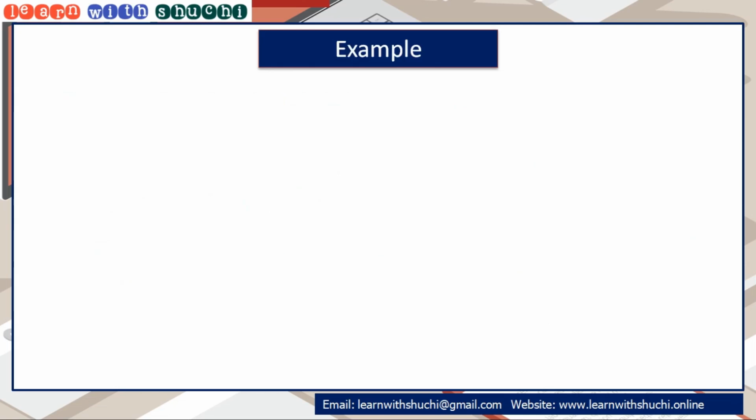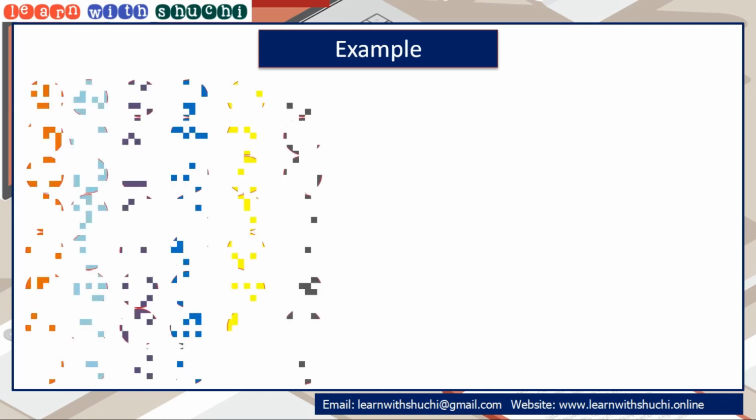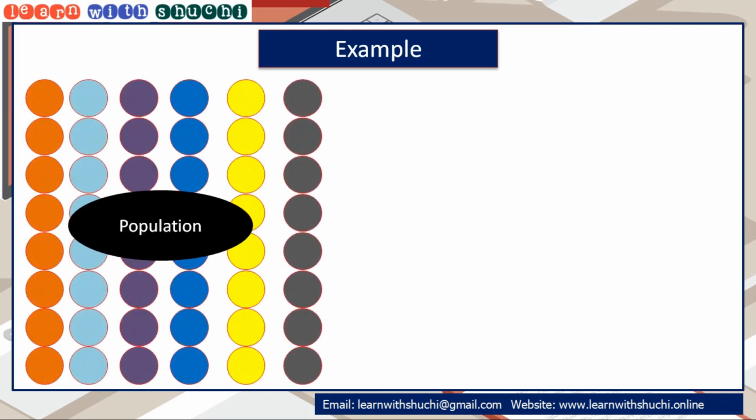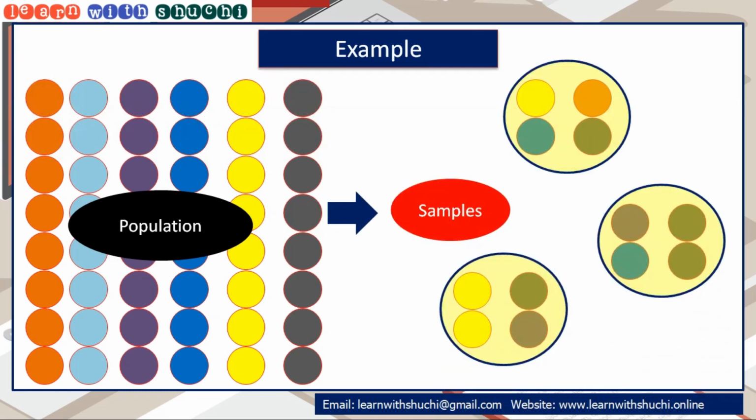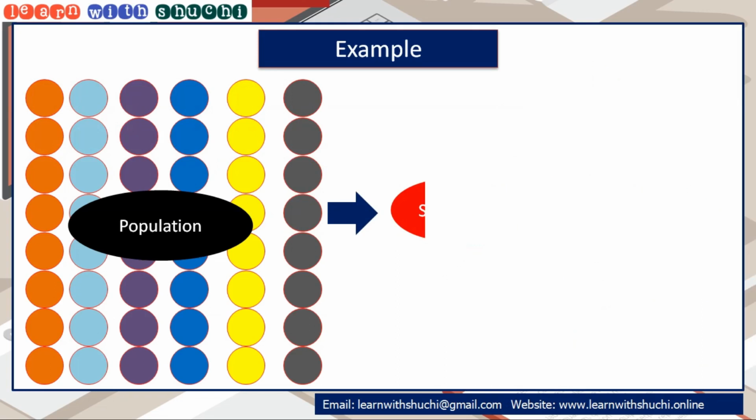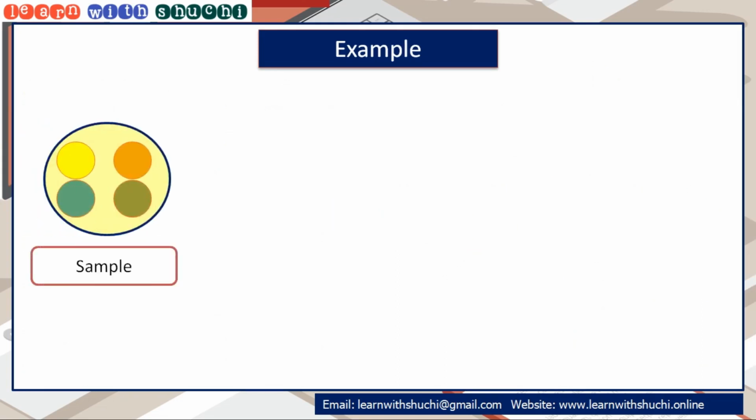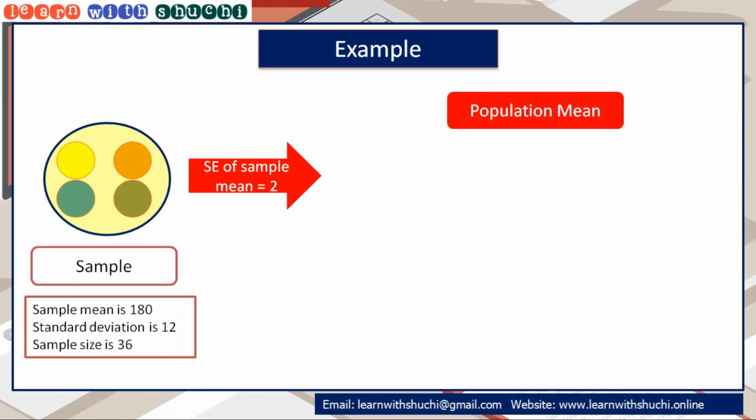We can understand all this with the help of an example. Suppose we have an infinite population. We randomly select some samples from that infinite population. Consider a sample with sample mean equal to 180, standard deviation equal to 12 and sample size equal to 36.